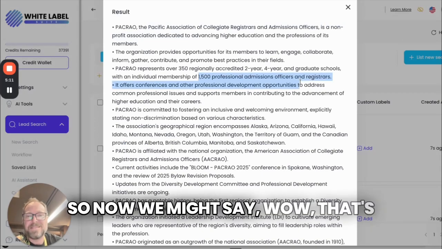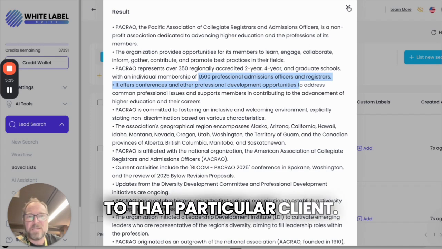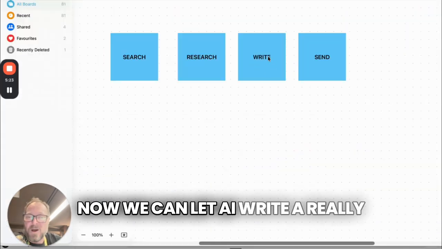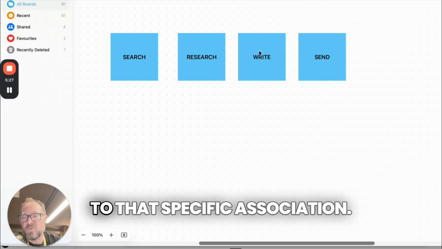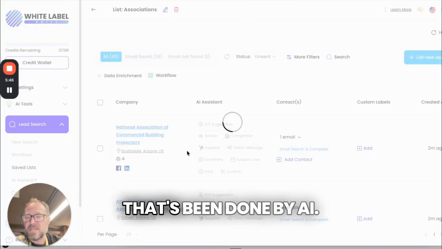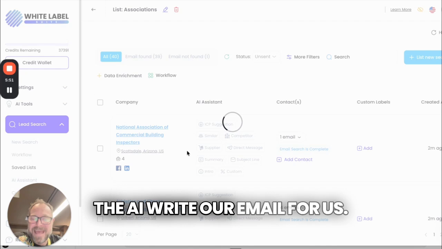So now we might say, wow, that's a great client. I'd like to reach out to that particular client. Now we can let AI write a really personalized email specific to that association. We've got the summary that's been done by AI. Now what we can do is let the AI write our email for us.